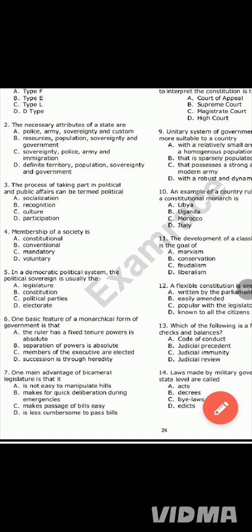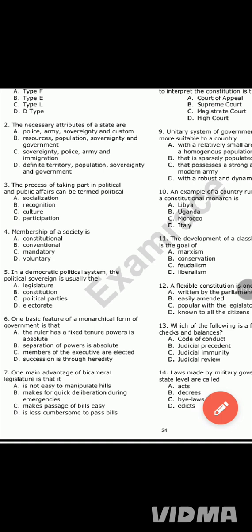So the answer is option D, political participation. Political participation could involve voting in an election, that is exercising your franchise, contesting an election, engaging in interviews, campaigns, rallies, and so on. So number 3, the answer is option D, political participation.